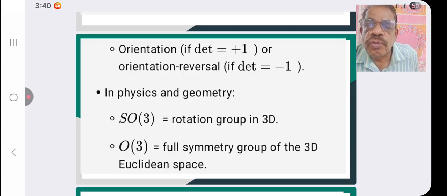SO3 is equal to the rotation group in 3D. O3 is equal to the full symmetry group of the 3D Euclidean space.